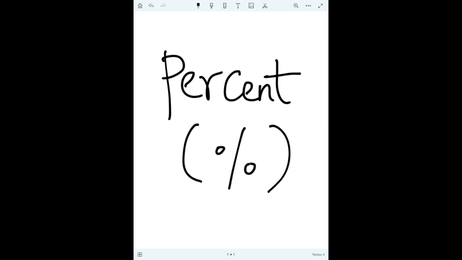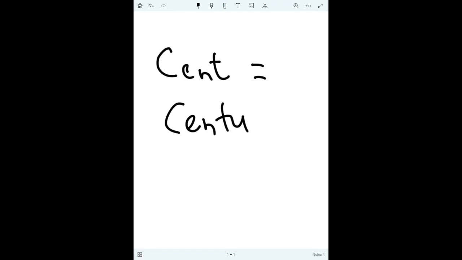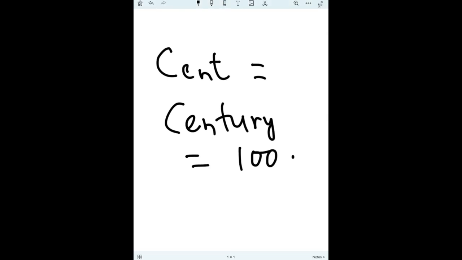So today we'll discuss percent, a very important topic, percent or percentage. As the name suggests, cent. Cent means century. That means 100. Like in a cricket match, a batsman scores a century, so he makes 100 runs. The cent means 100. The percent means per 100.